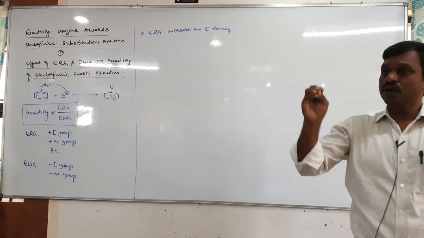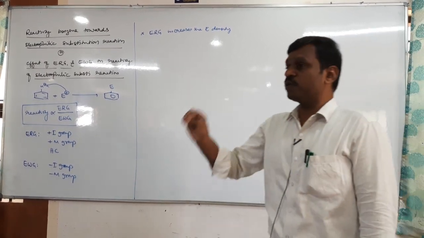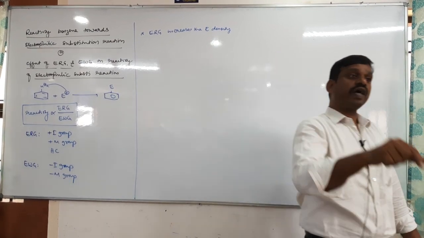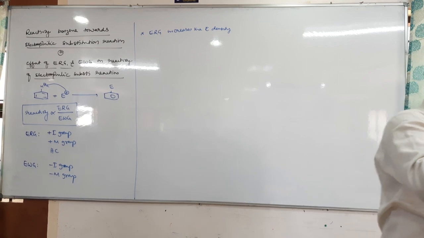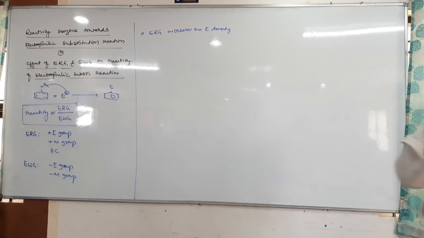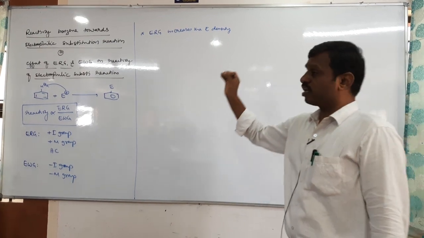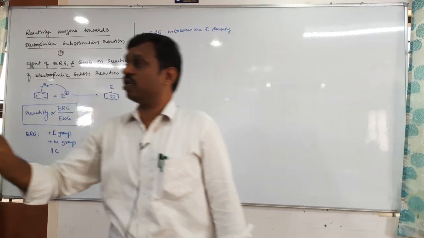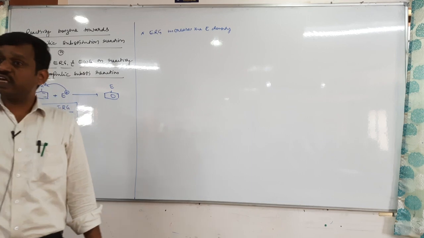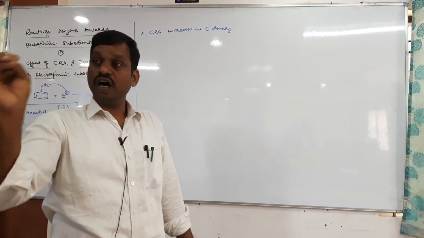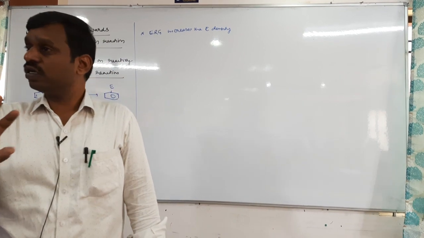Electron releasing group always increases the electron density at which position? Ortho and para position. Similarly, electron withdrawing group decreases the electron density where? Ortho and para only. Yes or no? Therefore, electron releasing group increases the electron density at ortho and para position. Therefore, electrophile preferentially attacks at which position? Ortho and para position, but not meta position.